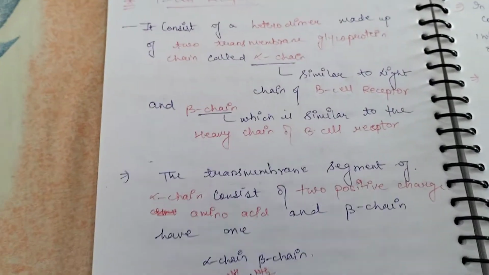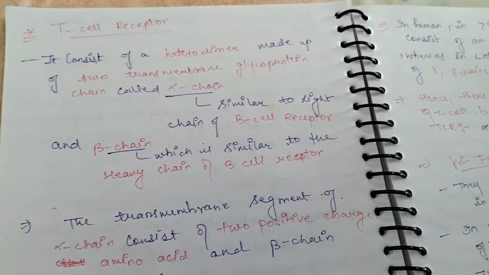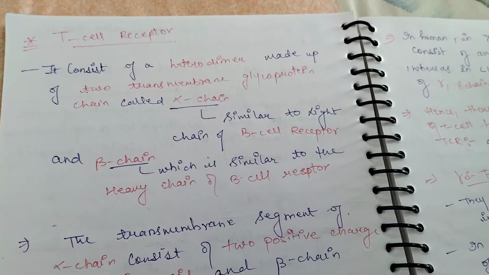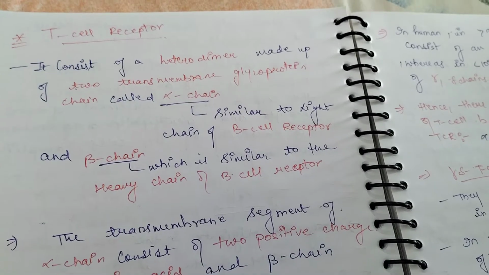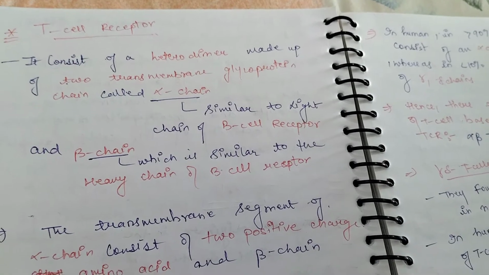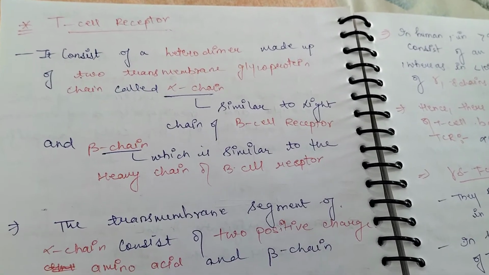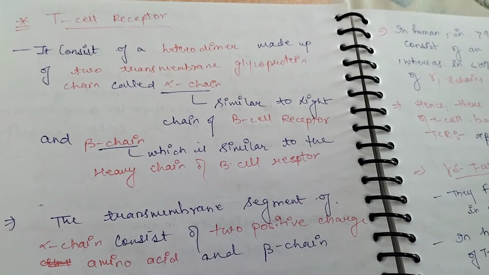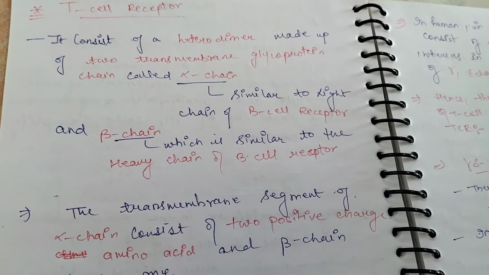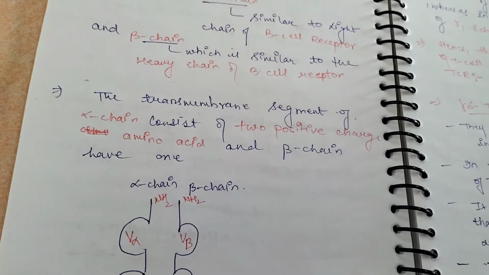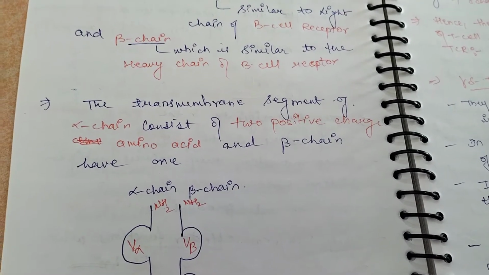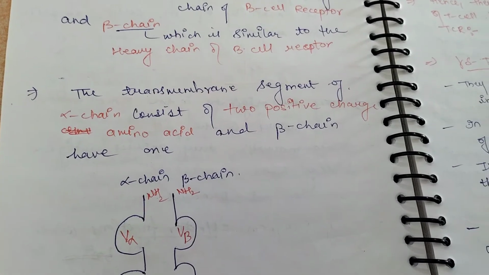So today, first of all, we explain about T cell receptors. It consists of heterodimers, which means T cell receptors are heterodimers. They consist of two transmembrane glycoprotein chains called alpha chain and beta chain. Alpha chain is similar to the light chain of B cell receptor, whereas beta chain is similar to the heavy chain of B cell receptor. The transmembrane segment of the alpha chain consists of two positively charged amino acids and the beta chain has one.